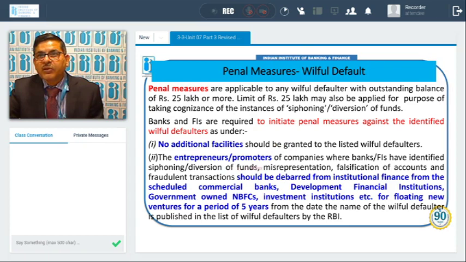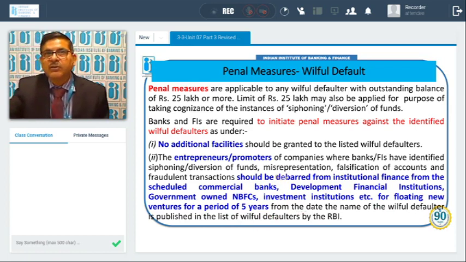The entrepreneur or promoter of the company where the bank or FI has identified siphoning or diversion of fund, misrepresentation, falsification of account, and fraudulent transaction, such units should be debarred from institutional finance from scheduled commercial banks, development financial institutions, government owned NBFCs, investment institutions, etc. for floating new ventures for a period of 5 years. For a further period of 5 years, no support is to be granted to them. They have to be debarred from the date of the name of the willful defaulter being published in the list of willful defaulters. So these are the two.